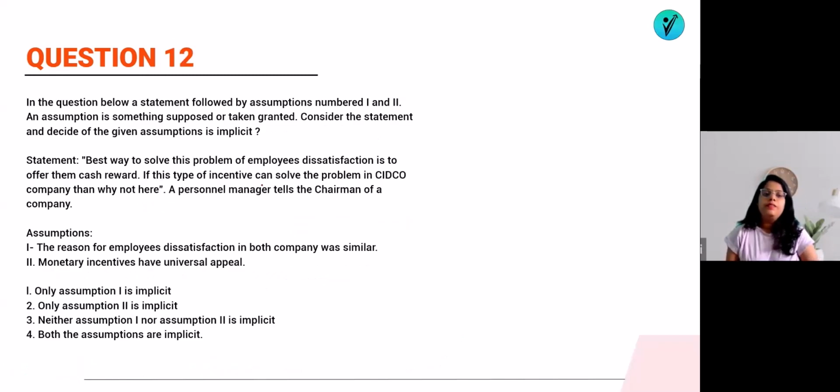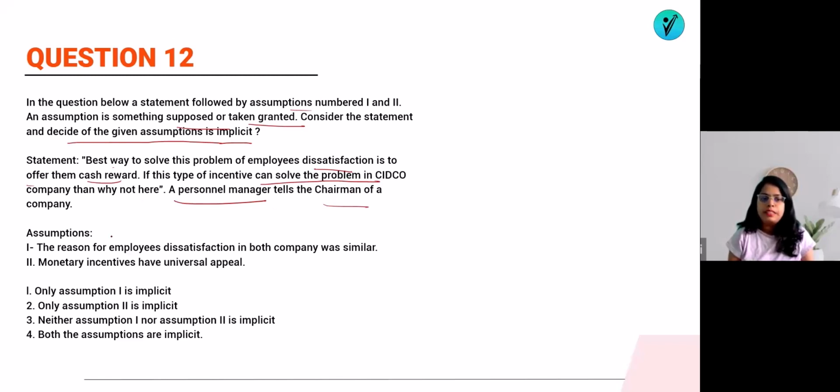Question number 12 is based on assumptions. In the question below, a statement is followed by assumptions number 1 and 2. An assumption is something supposed or taken for granted. Consider the statement and decide if the given assumption is implicit or not. The statement is: the best way to solve this problem of employees' dissatisfaction is to offer them a cash reward. If this type of incentive can solve the problem in Cidco company, then why not here? This is what the personnel manager tells the chairman of the company.